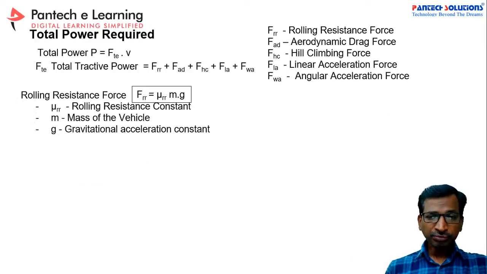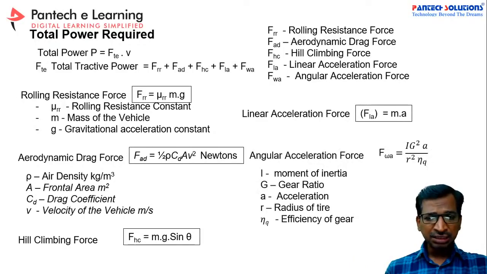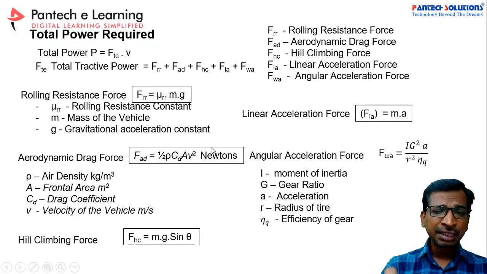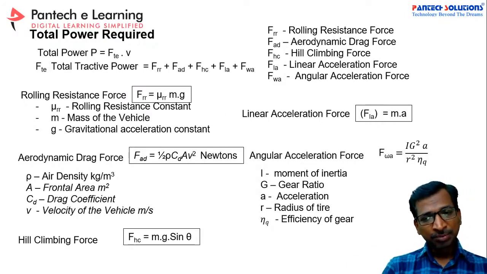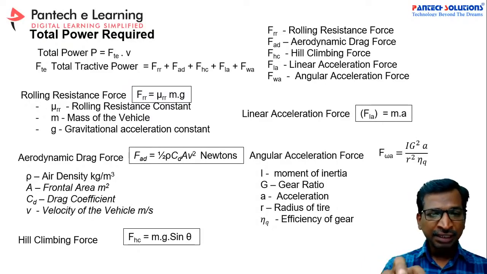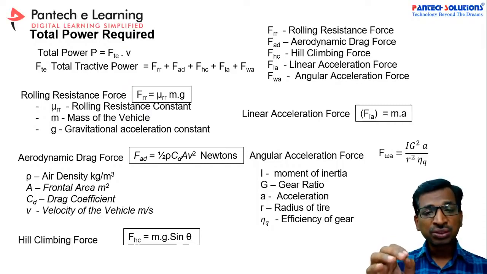These are the formulas, already we have discussed enough. See here, this is the generalized formula for F_RR: mu_RR into m g. Again, we have to get these parameter values, and sometimes we have to choose the coefficients, and sometimes we have to get these values from the manufacturer, right? If you apply this, then you can get the individual forces.